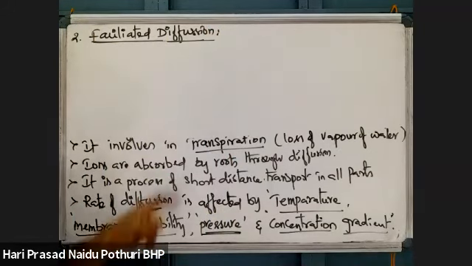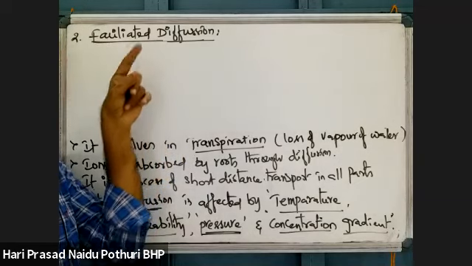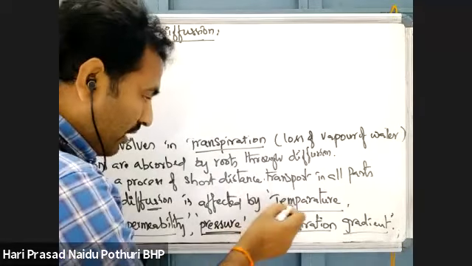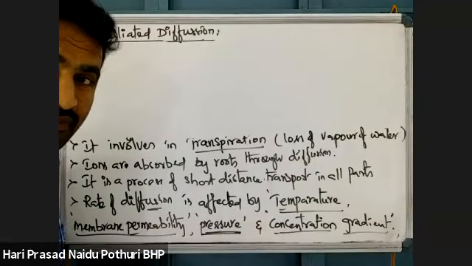If any carrier molecules are facilitating the process of diffusion, then that process is called what? Facilitated diffusion. See here, what I told you now. Diffusion depends on what? Temperature, membrane permeability, pressure and concentration.